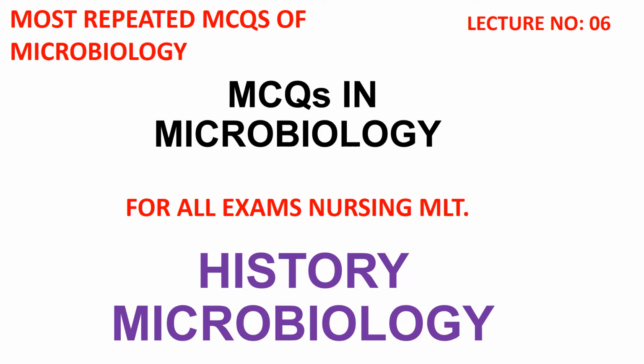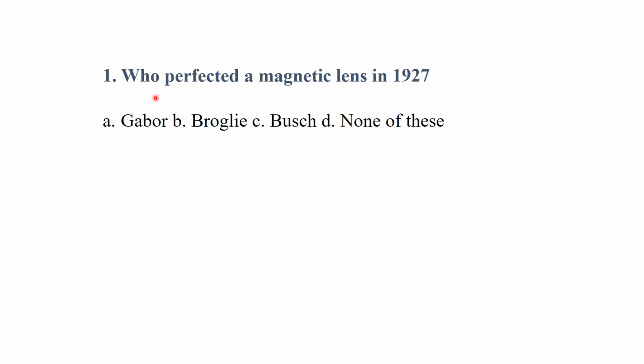In this lecture, we will discuss the MCQs on the history of microbiology. Let's start with the first MCQ. Who perfected a magnetic lens in 1927? Option A is Geber, Broglie, Bush, or none of these. So it was Geber who perfected a magnetic lens.